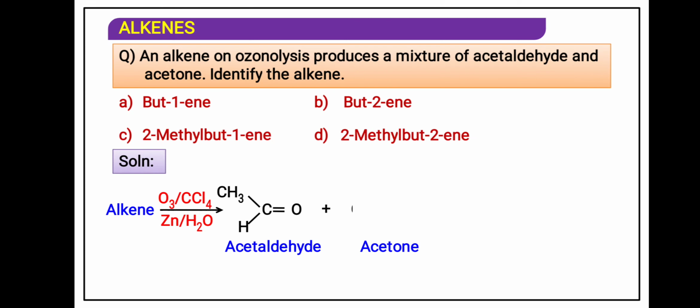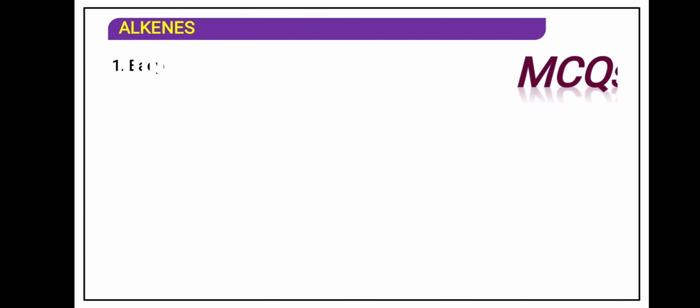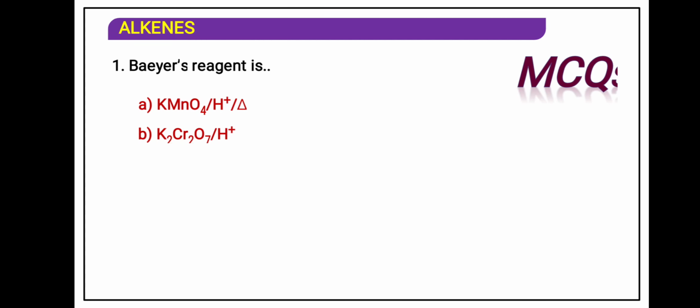See the solution. Two methyl but 2 ene, sorry. 2 methyl but 2 ene. Baeyer's reagent, alkaline KMnO4. C.